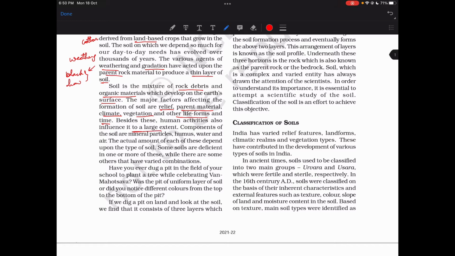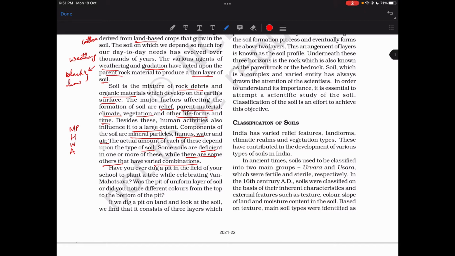Components of soil are mineral particles, humus, water, and air. Okay, so it's mineral particles, humus, water, and air. The actual amount of these depends on the type of soil. Some soils are deficient in one or more of these, while there are some others that have varied combinations.